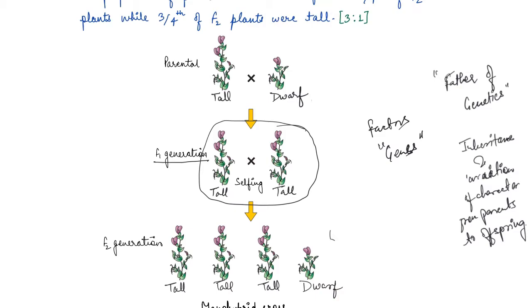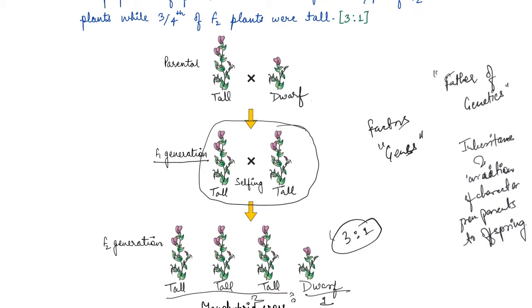So here if you see the ratio of tall is to dwarf, right? What he studied is that only one of the parental traits was expressed in the F1 generation, while in the F2 generation, both the traits were expressed, tall and dwarf, and that was in the proportion of 3 is to 1. 3 tall is to 1 dwarf, right? This is because of genes which are passed from parents to offspring through the gametes over successive generations.